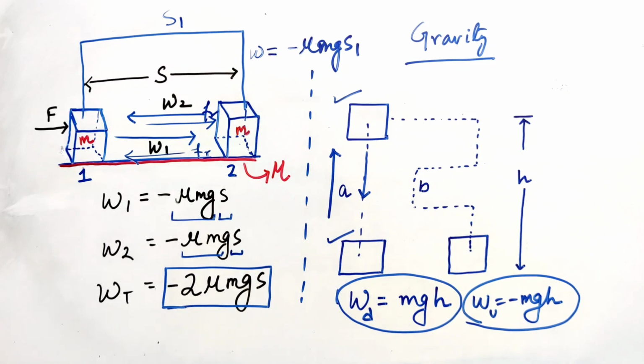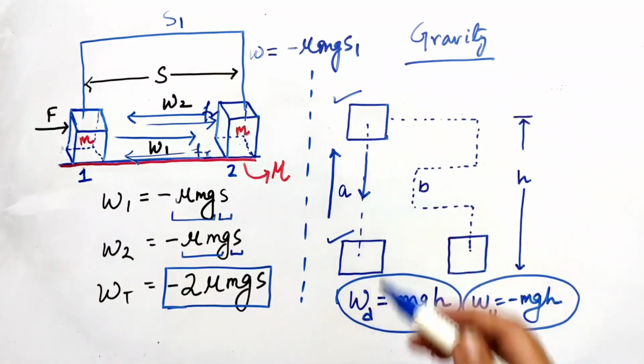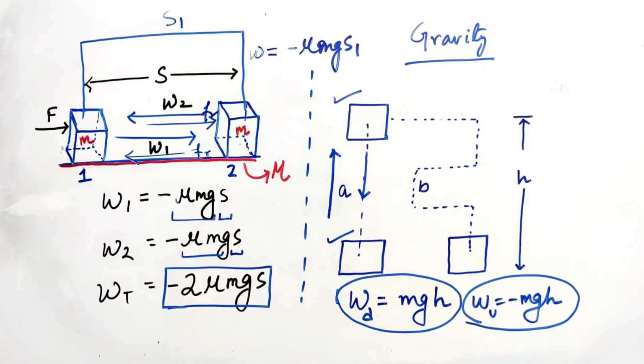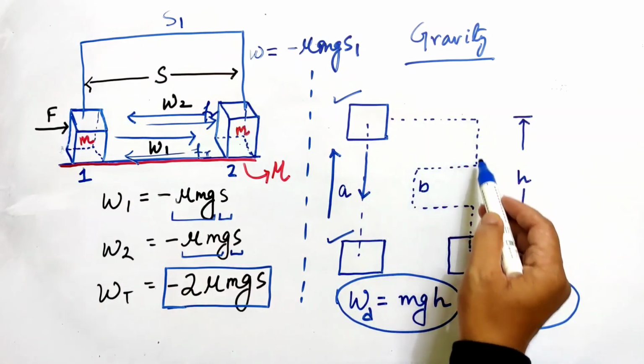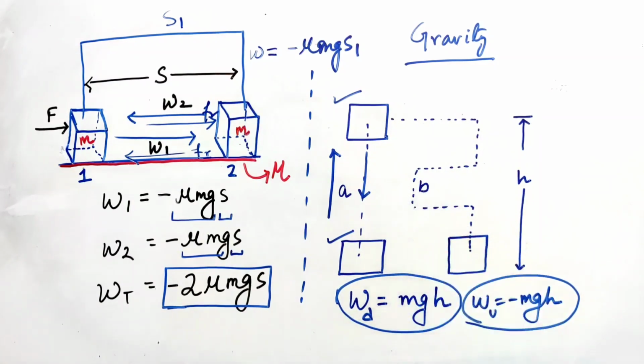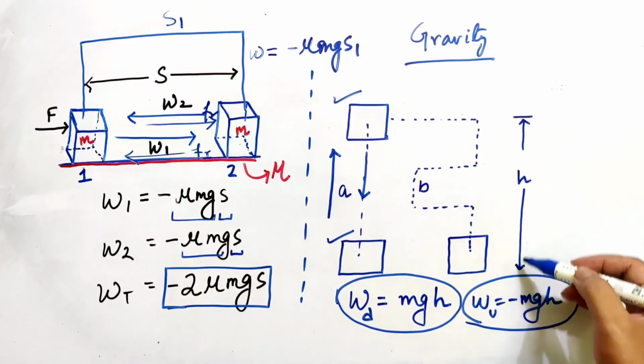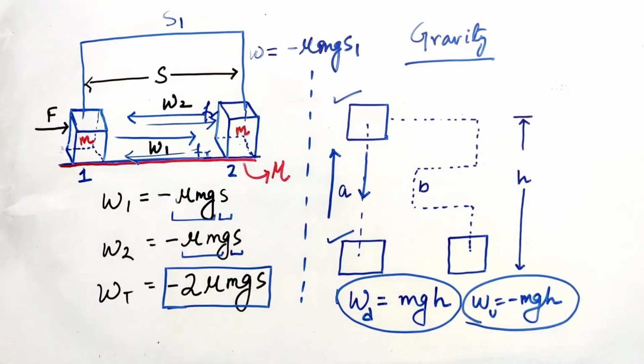Here you can see that in case of conservative force, the round trip work done is 0. Now if we change the path and follow path B, the work done is still going to be mgh. You can change the path, still the work done is mgh. That's why conservative force does not depend on the path followed. It only depends on the initial and final position.